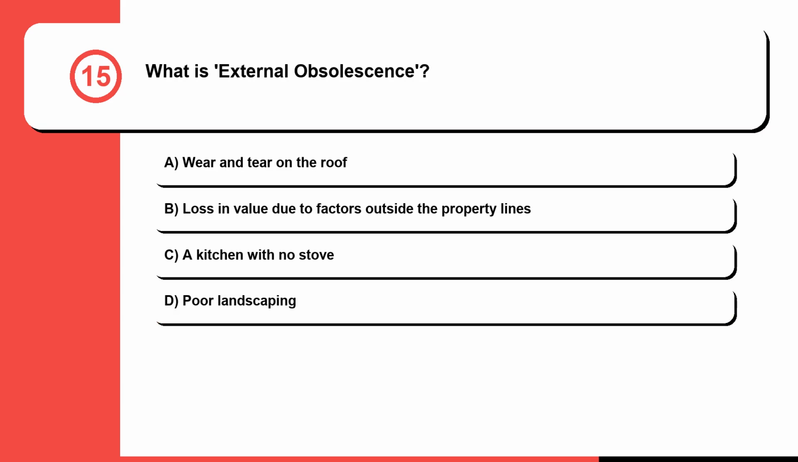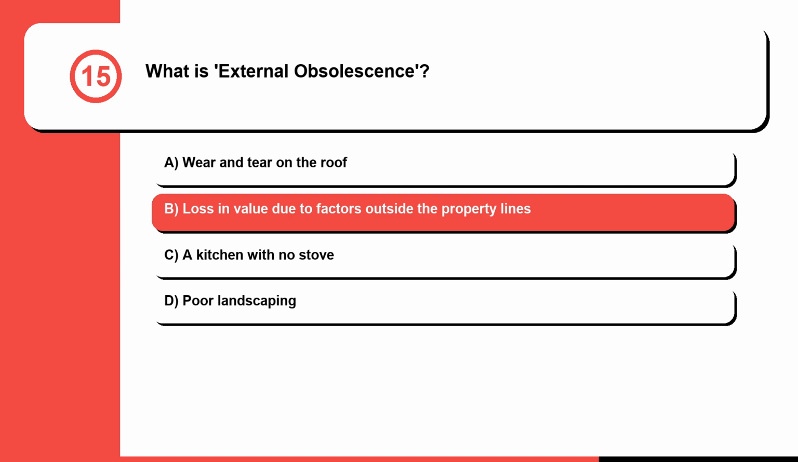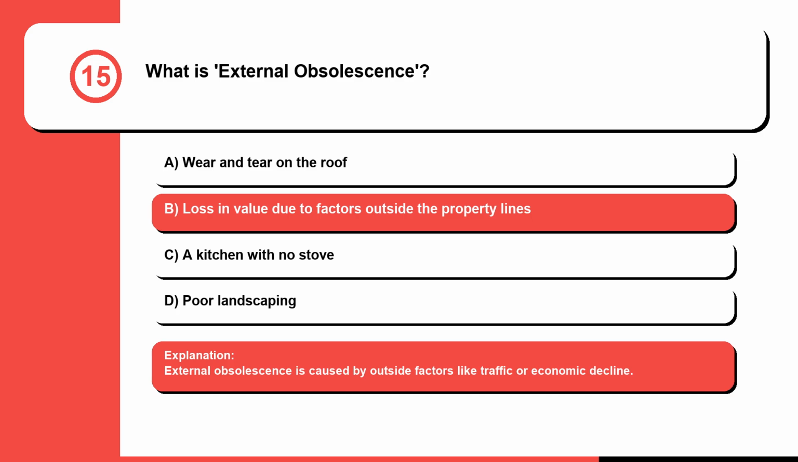Question 15. What is external obsolescence? A. Wear and tear on the roof. B. Loss in value due to factors outside the property lines. C. A kitchen with no stove. Or D. Poor landscaping. The correct answer is B. Loss in value due to factors outside the property lines. External obsolescence is caused by outside factors like traffic or economic decline.